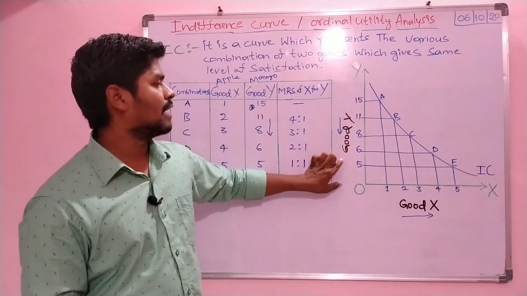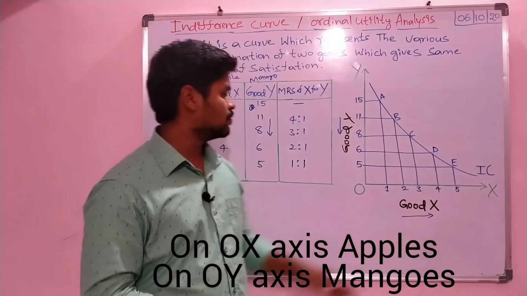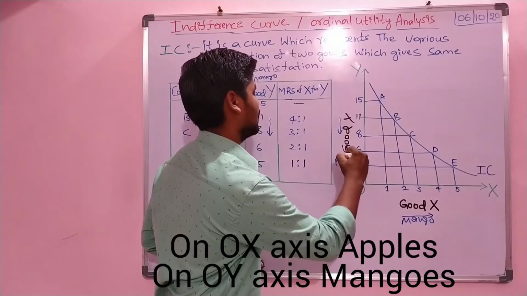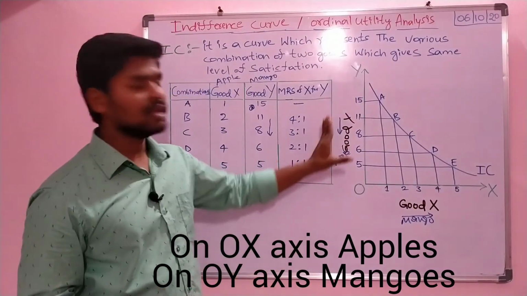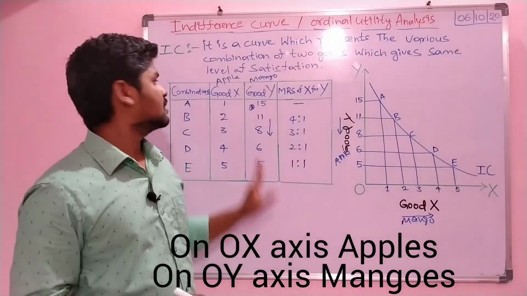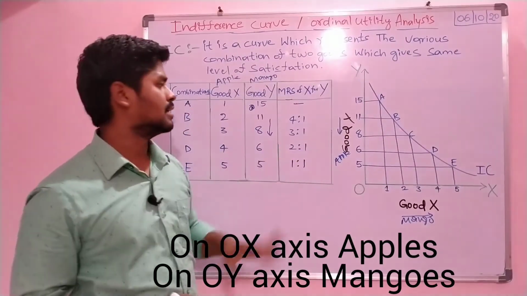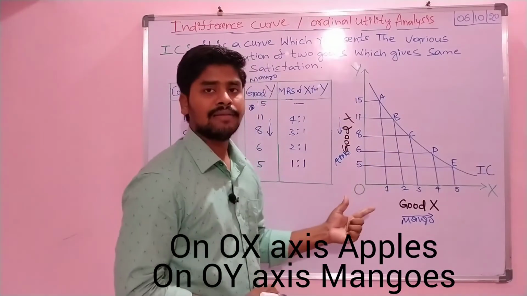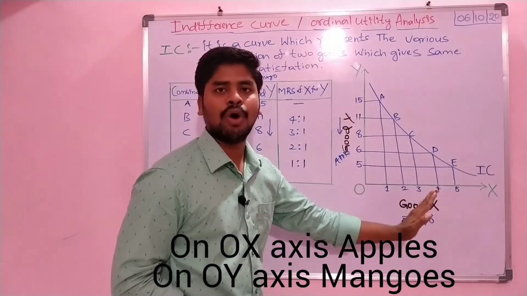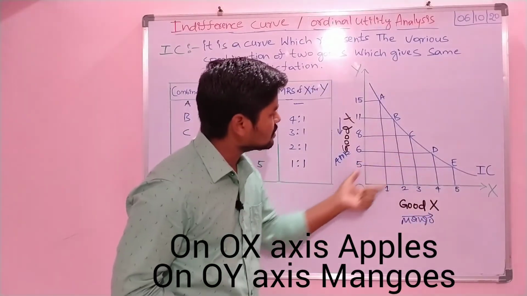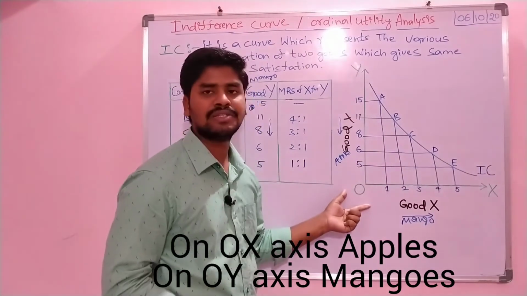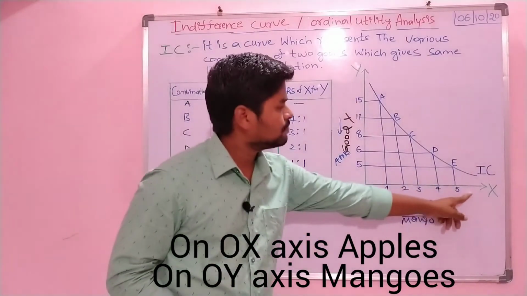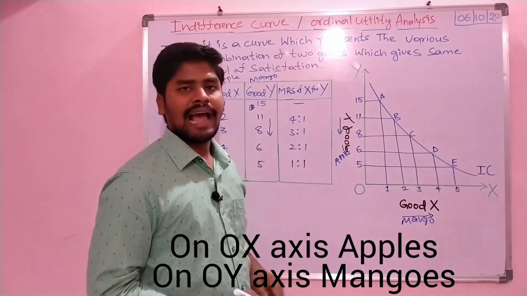On the OY axis, good of Y, and on the OX axis, good of X, which will be called mangoes, it may be apple. These are the two X and Y commodities for all combinations of A, B, C, D, E, F. So the indifference curve slopes downward from left to right, and it will be convex to the origin. It will not cut the X and Y axes, right?